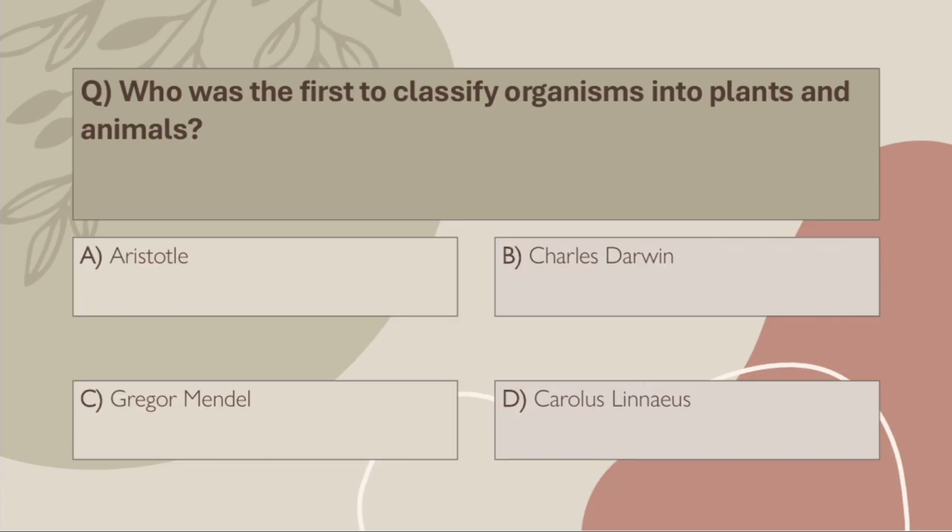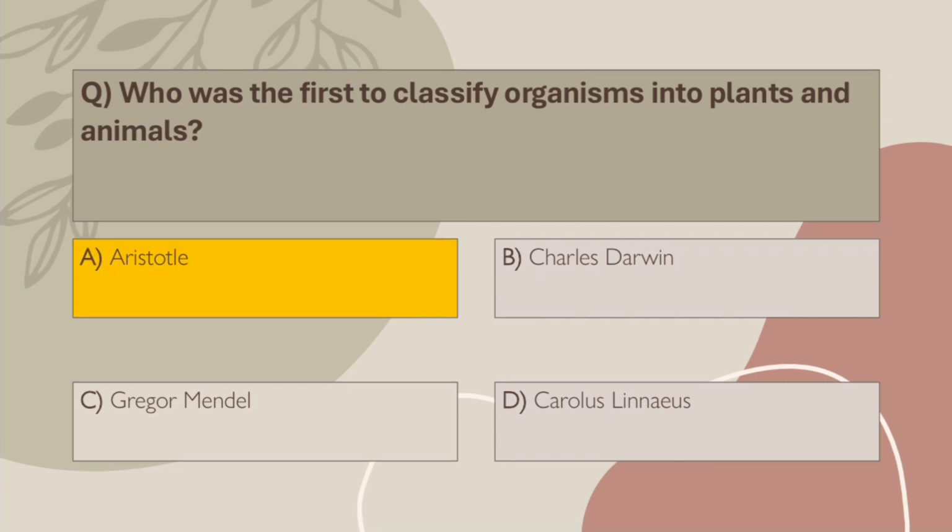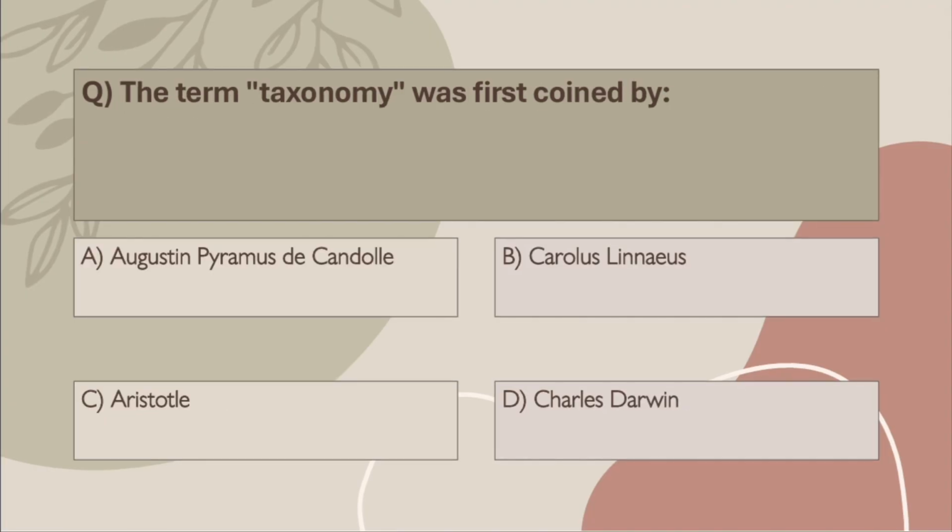Q38. Who was the first to classify organisms into plants and animals? A. Aristotle, B. Charles Darwin, C. Gregor Mendel, D. Carolus Linnaeus. Correct answer, A. Aristotle. The very first classification was broad: plant kingdom and animal kingdom.